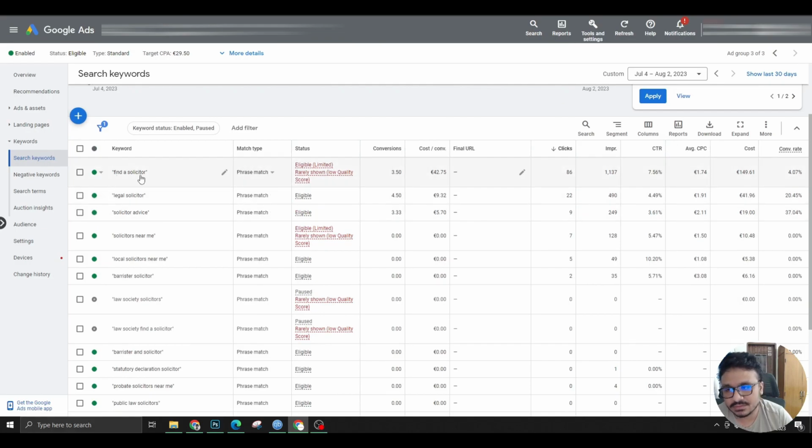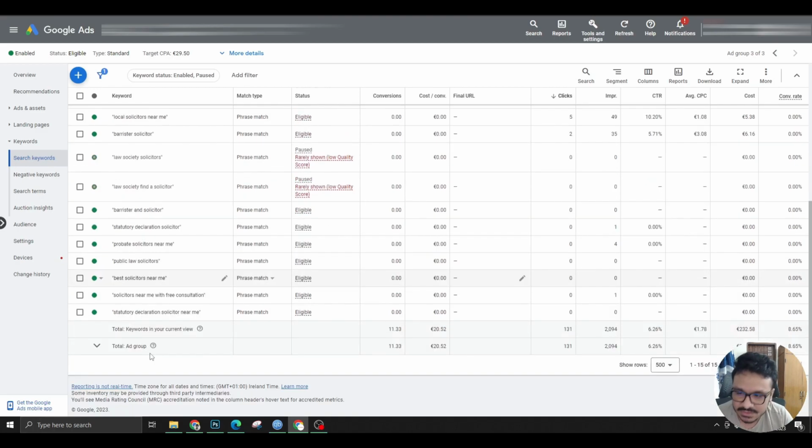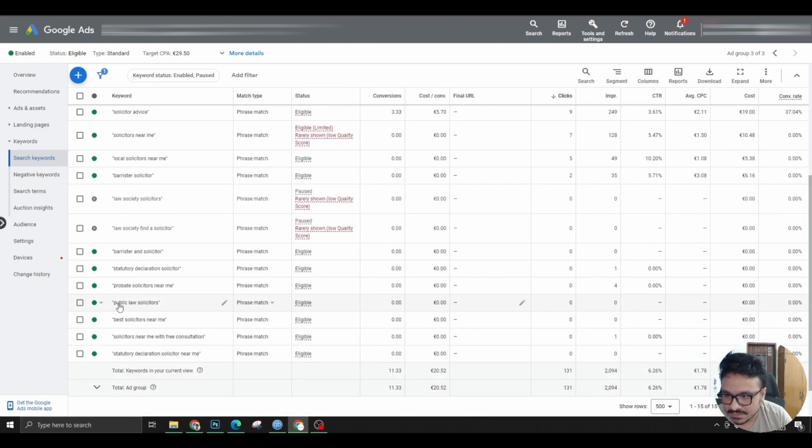Find a solicitor. This is a super high intent keyword, guys. If we take into account the mid intent keywords, public law solicitors, I would say it's a mid intent keyword. But if it has specifications like public law solicitors, this is quite specific, not that vague. I would call this mid to high intent keyword because this has a buying intent with it.